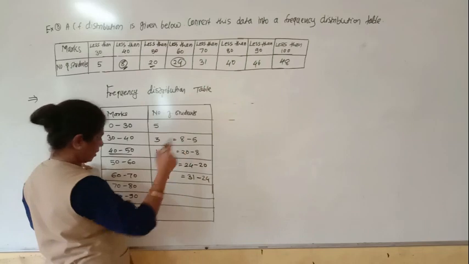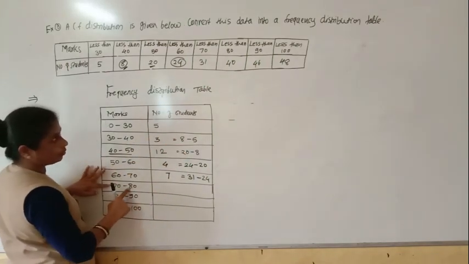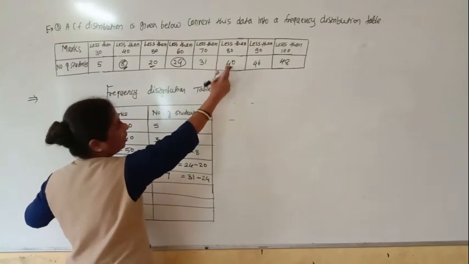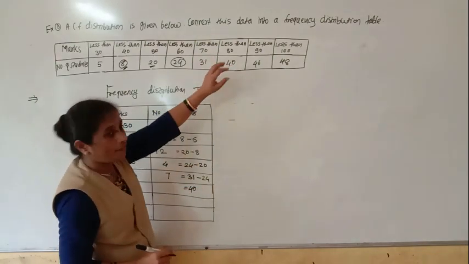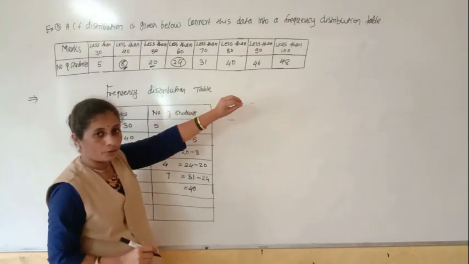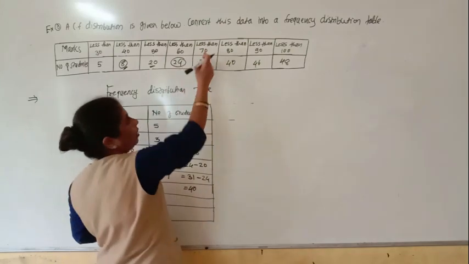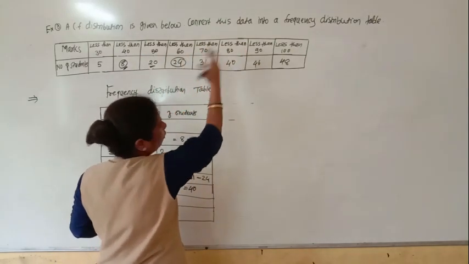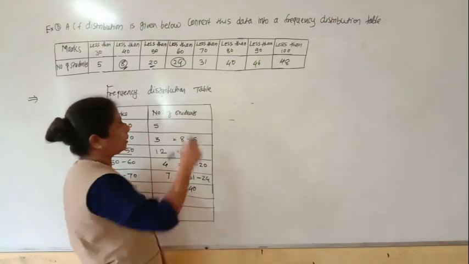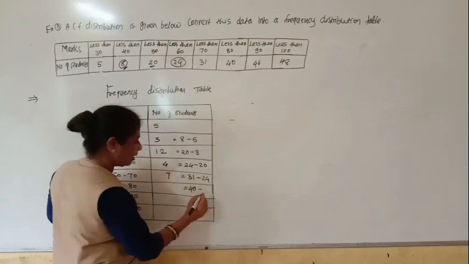Okay, next less than 80. Less than 80 means 70 to 80. So 70 to 80, how many are there in total? 40. We have to find out only the 70 to 80 group, so from this 40 we have to subtract the count up till 70.